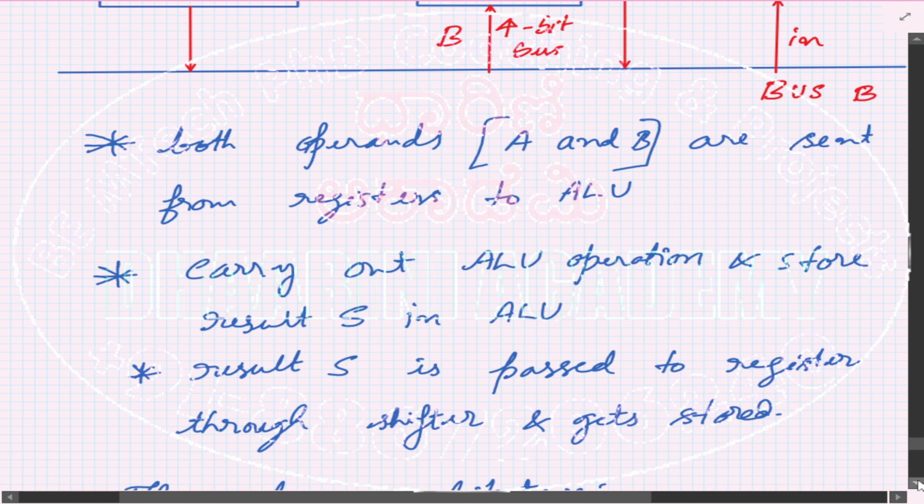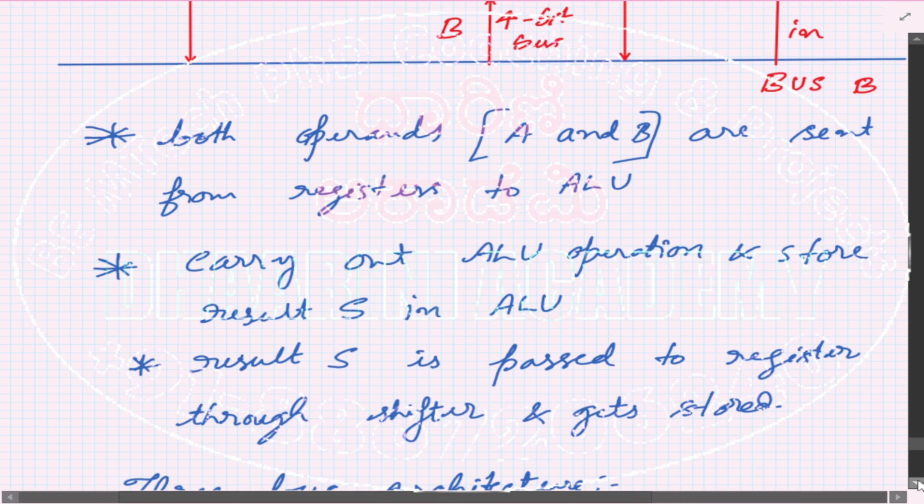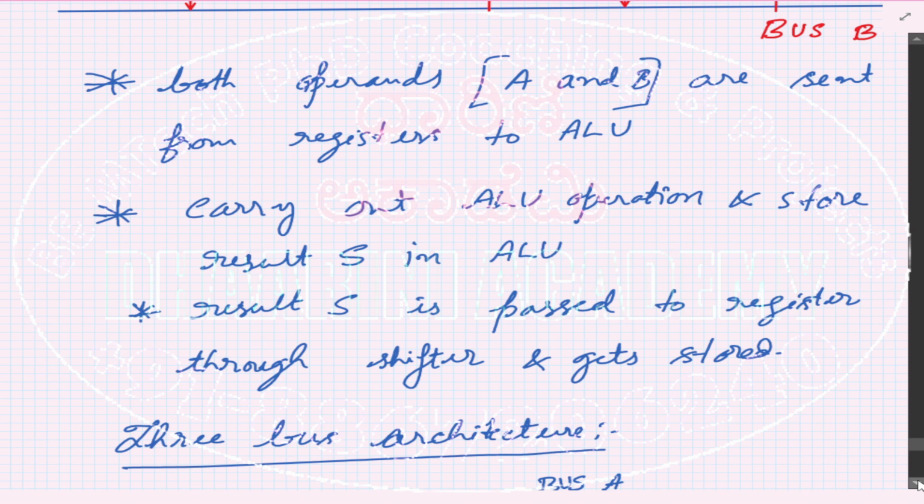In parallel they come in. Then as soon as they are available, you can perform the operation. Let's say it is expected to perform the addition operation. As soon as both A and B are available, you perform the operation. For the result, you don't have to wait. There is a separate line connecting the result to bus B. Directly that result is passed on, and at the same time all the buses are free. You can directly pass it to the shifters, and put the result back onto the registers. So a little bit of time has been saved compared to the previous one, and this uses two buses, hence the name two bus architecture.